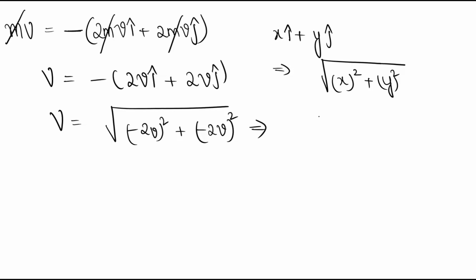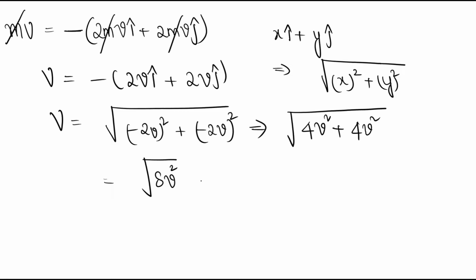So (minus 2v) whole square comes out to be 4v square, plus 4v square is 8v square. Now root of v square becomes v because the square and the root get cancelled.